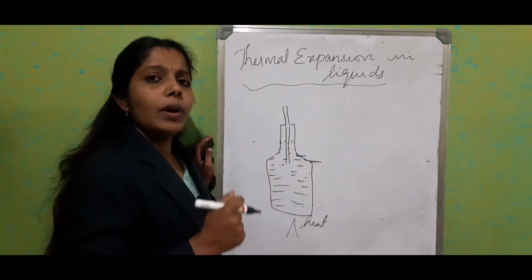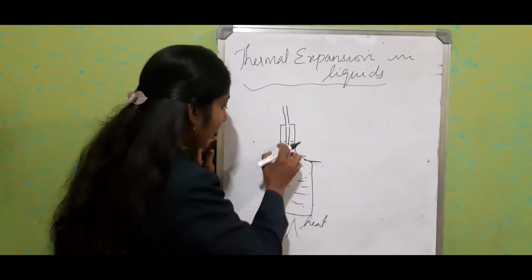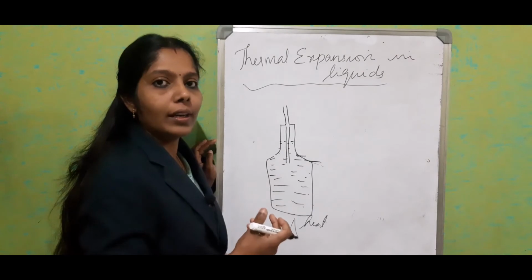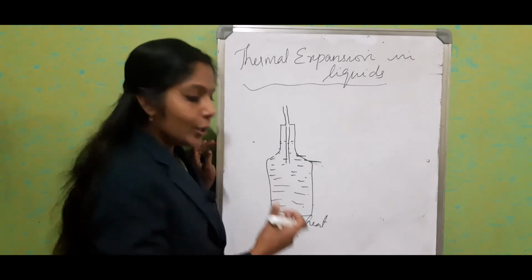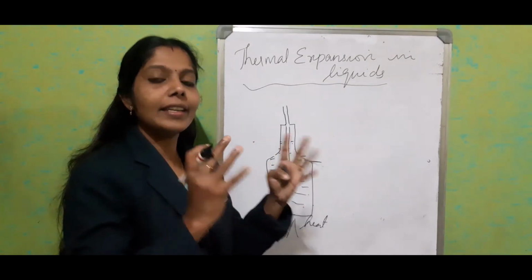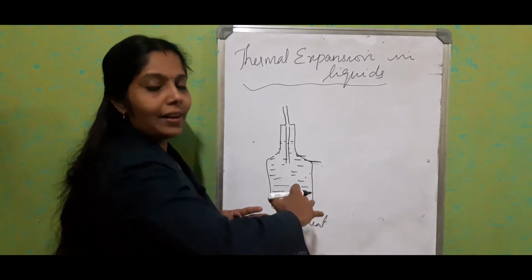What is the reason the level initially dropped down? Because the water is taken in a tumbler or a bottle, that's a solid material. So when we provide heat energy, initially that bottle will increase its volume. That's why initially the water level came down.